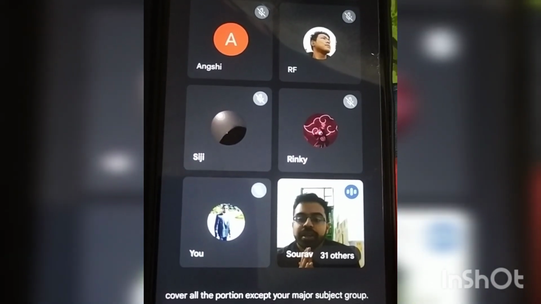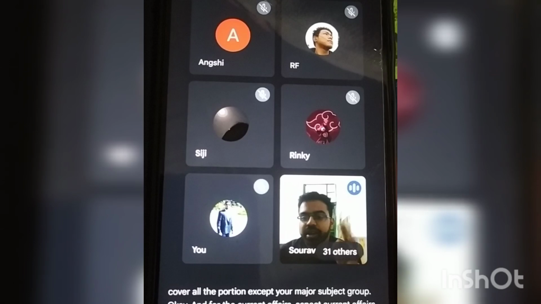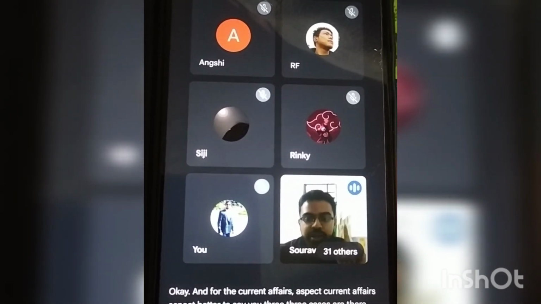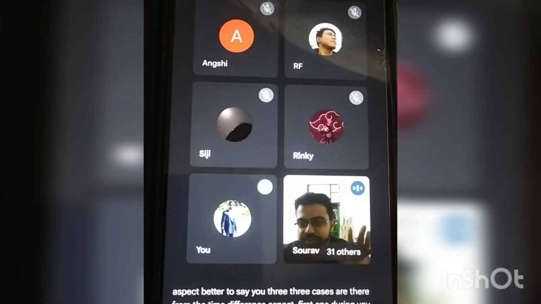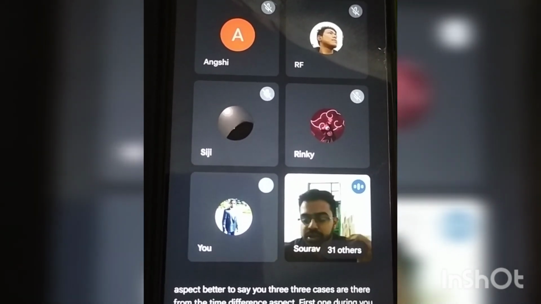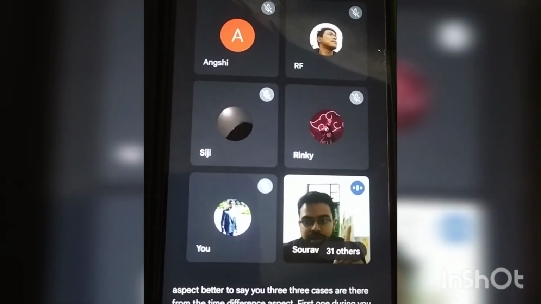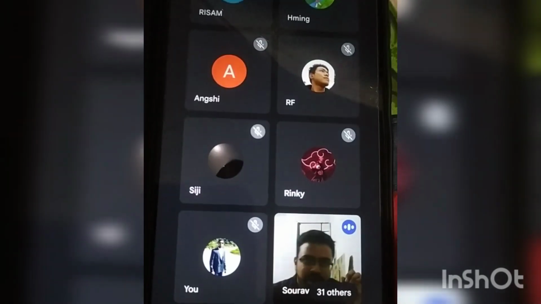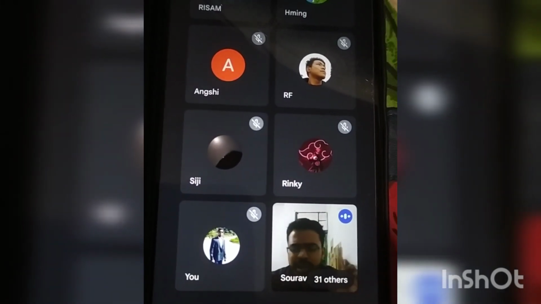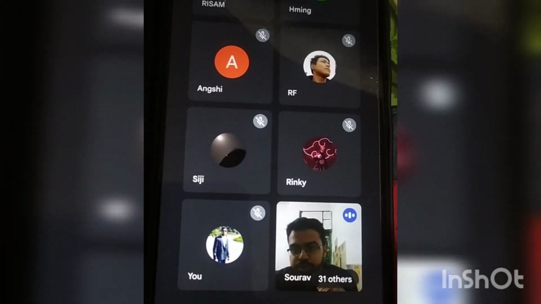For the current affairs aspect, there are three cases. First, in the year of your examination, the next year, that is 2023 or 24, during the month of April or May, New Visual Publications publish a current affairs book.